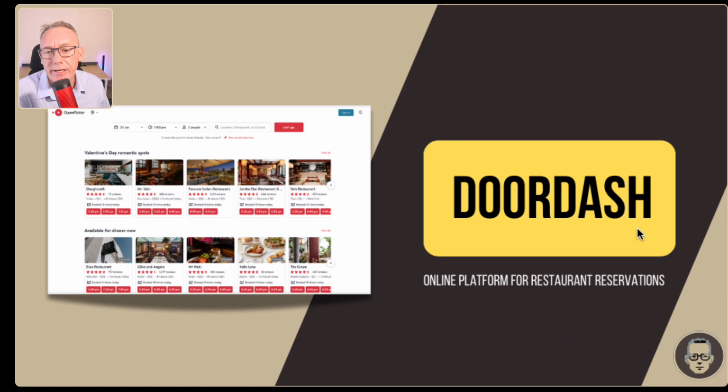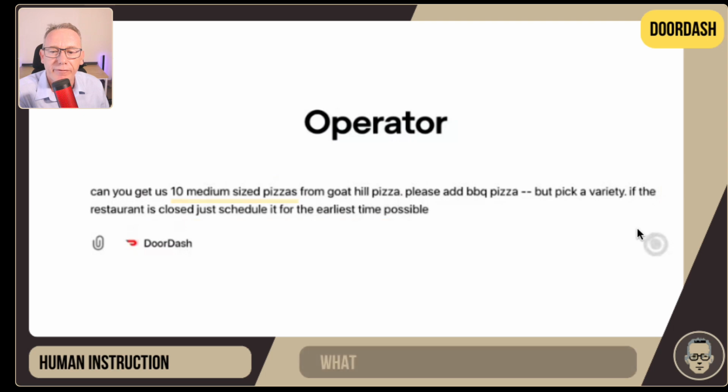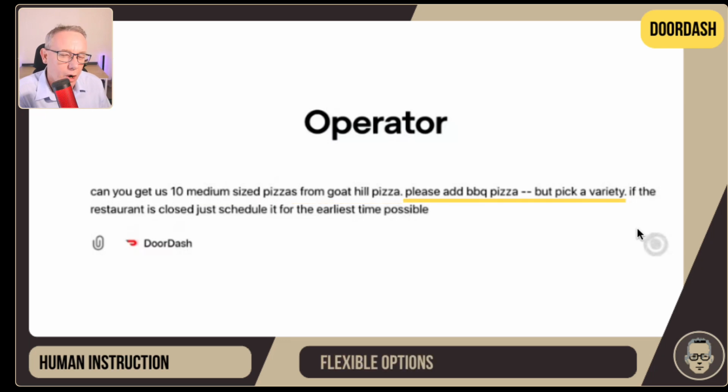So here we're looking at DoorDash, an online platform for restaurant reservations. And we start off with this prompt and we can see there's a lot of information going in here, but if you break it down, the what is 10 medium-sized pizzas. After that, where? Goat Hill, again, based in San Francisco. After that, flexible options that you might want to weave into the prompt.